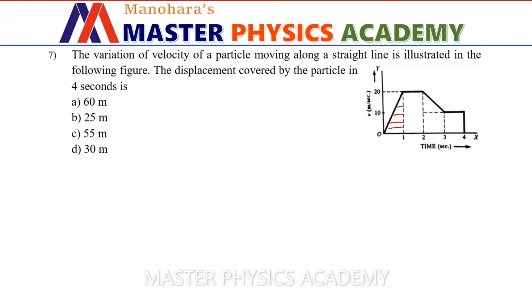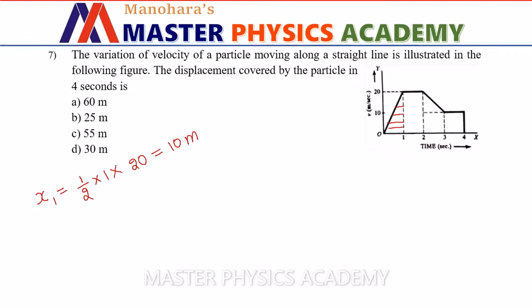So the displacement covered in this time interval, let us indicate it by x1, which is given by area of the triangle, half into base, which is 1 second here, into height, which is 20 meter per second here. Solving this, we get 10 meter as the displacement in first 1 second.